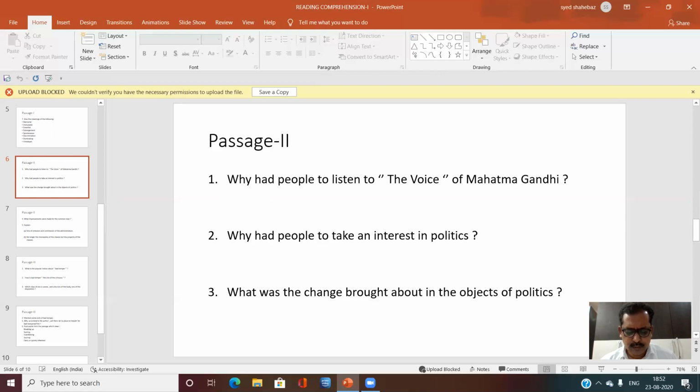The improvement of the lot of the poor was to be the main concern of politics and politicians. The improvement essentially of the lives of the people of the neglected villages was to be placed before governments and political organizations as the goal of all political endeavor.